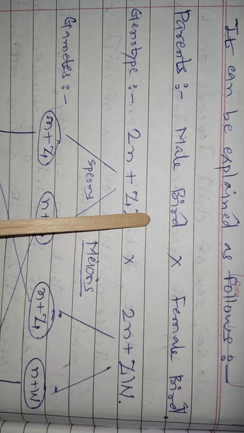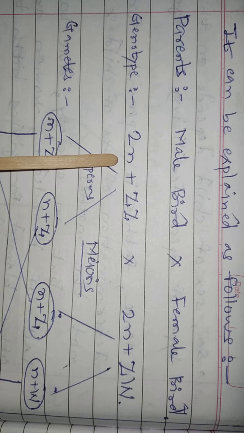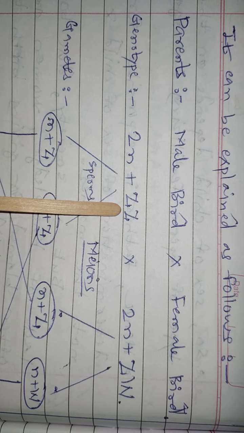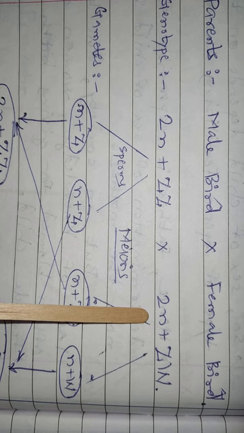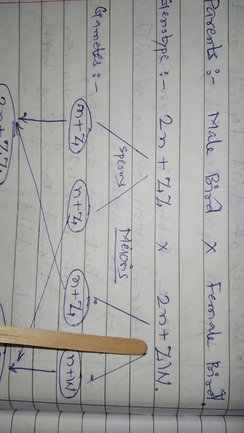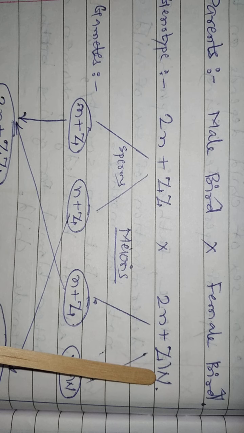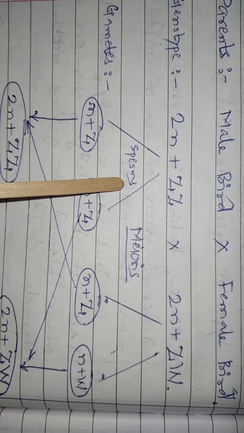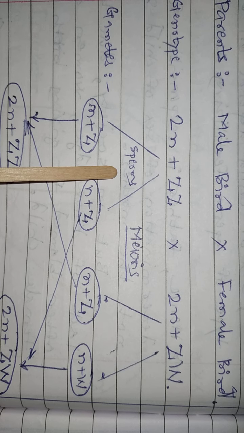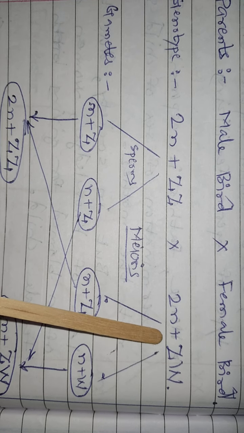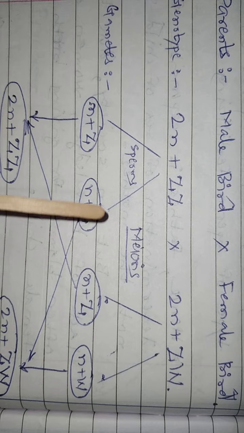We know male bird genotype is 2n plus ZZ chromosome, while in case of female bird, diploid cell is with ZW sex chromosome. So male bird after meiosis produces sperm, while here female bird produces eggs.